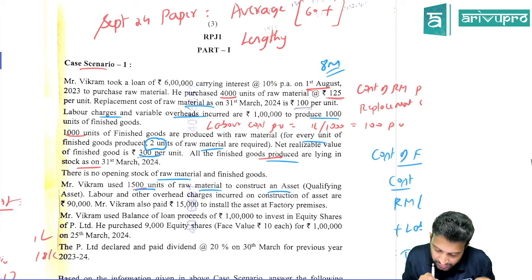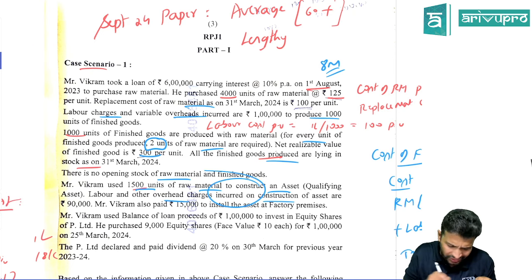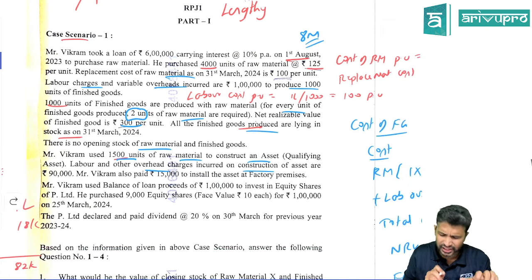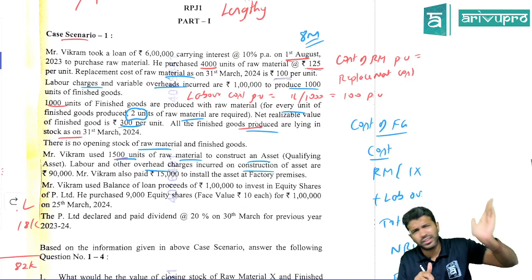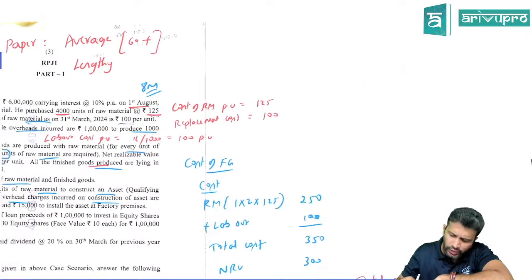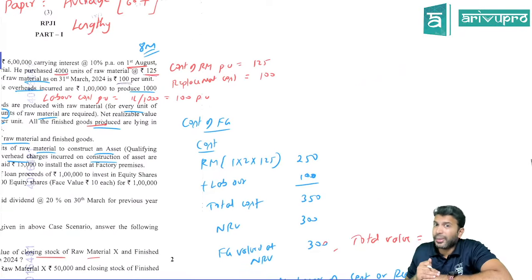Okay, we'll see that. Labor and overhead charges for construction, this is all asset data. This is about the loan data they have given. That means as far as the valuation of inventory goes, the first two paras are good enough for us. I think we can go ahead and value them. Okay, now first they've asked the raw material valuation.